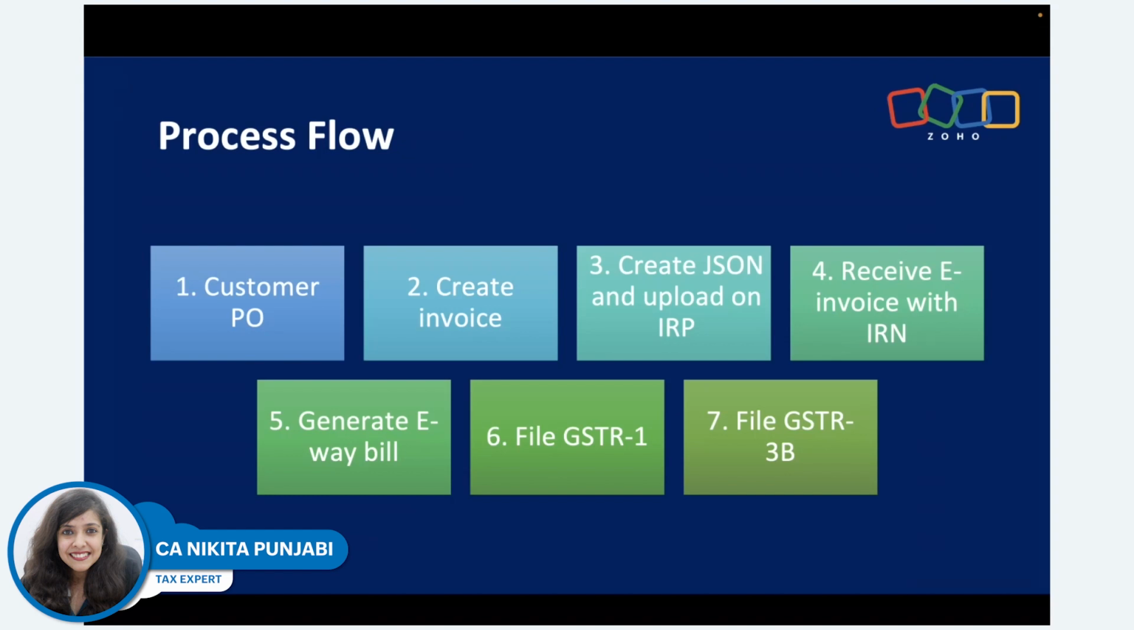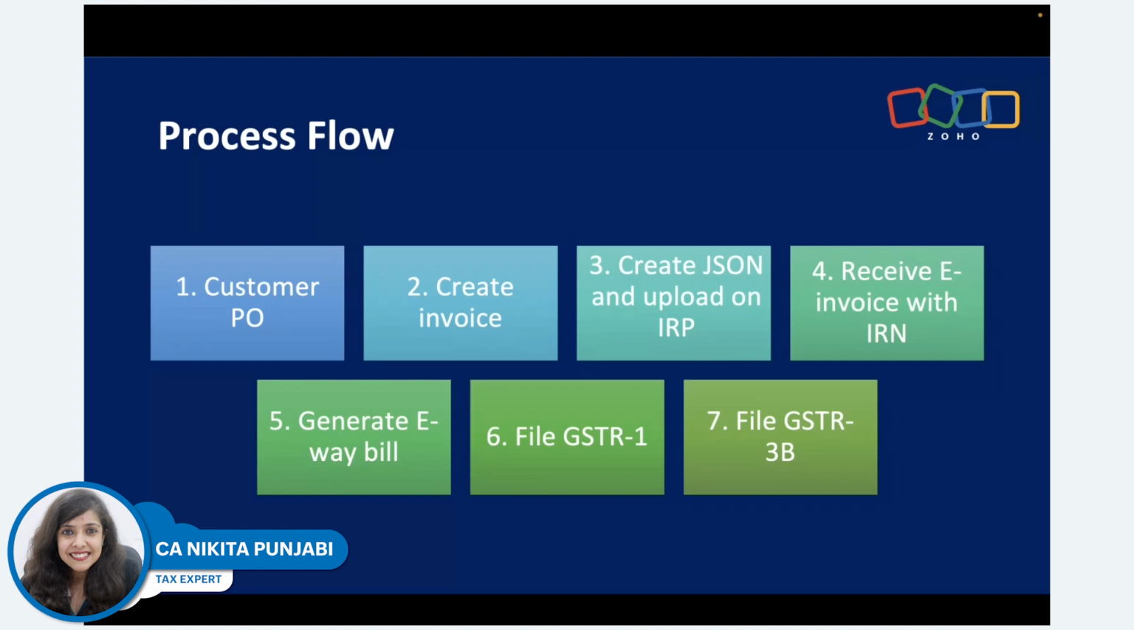Now, the process flow will be something like this. You have a customer PO. The customer is raising a PO. Based on the purchase order, you create an invoice. Then you upload the invoice to the IRP by using the JSON format, or you use your accounting software, whichever way helps you. After my session, the Zoho team will also explain how you can use Zoho to push these invoices to IRP.